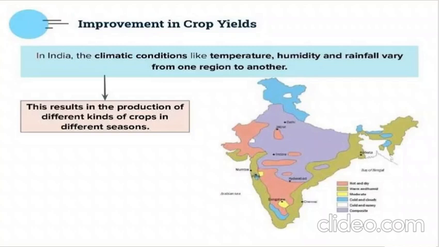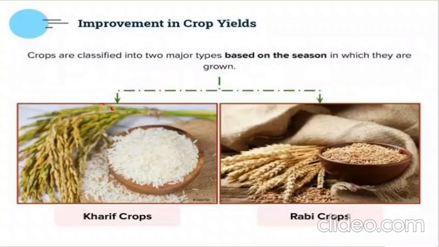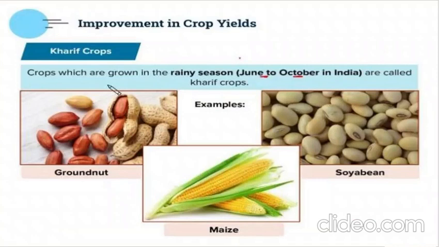Correct. Taking into consideration this variety of climatic conditions, each region produces different kinds of crops. Now, all crops do not have the same seasons, right? Each crop has a different season. So based on the climatic conditions of India, many crops are produced in different areas. Majorly, based on the season in which the crops are grown, we have two types of crops: Kharif crops and Rabi crops. We have even studied the same in your 8th grade, isn't it? The first chapter. What are Kharif crops? Kharif crops are the monsoon crops. They are grown in the rainy season, from June to October.